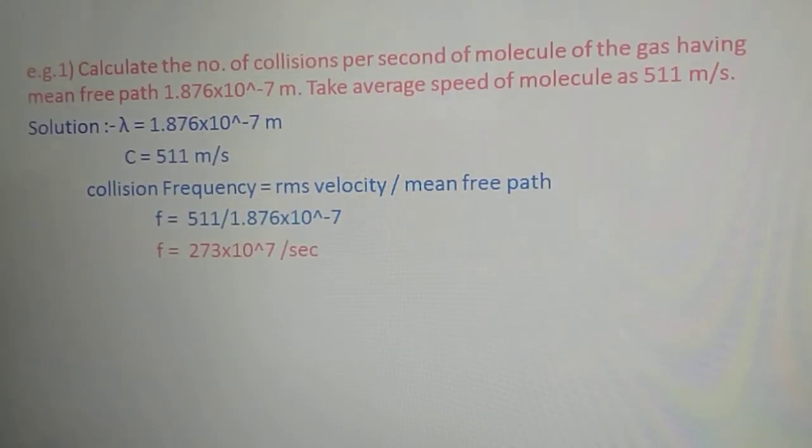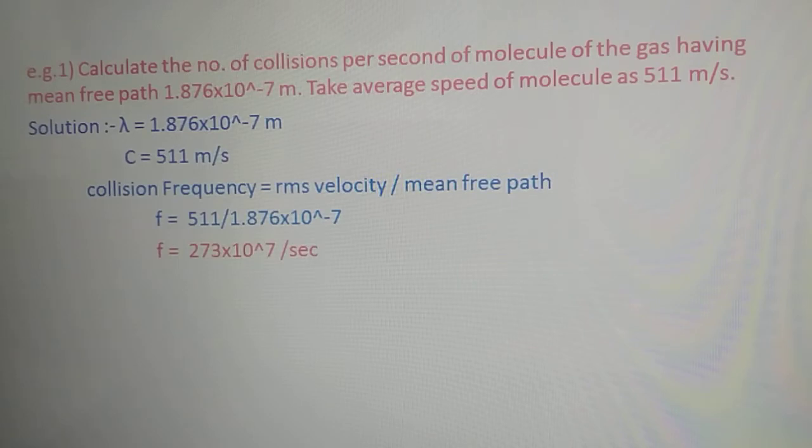Let's see some problems based on this eta and mean free path. So calculate the number of collisions per second of a molecule of a gas having mean free path 1.876 into 10 to the power minus 7 meter. Take the average speed of the molecule as 511 meter per second.